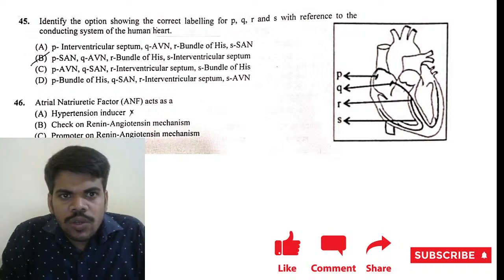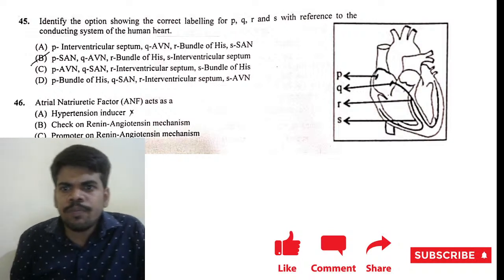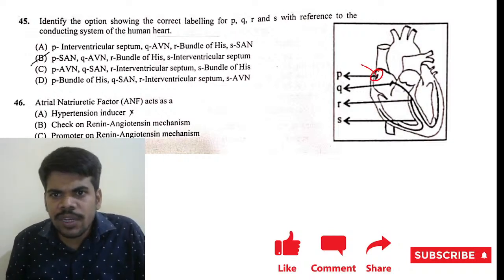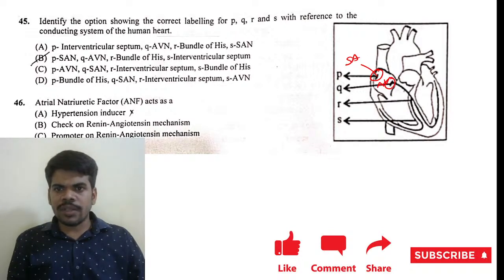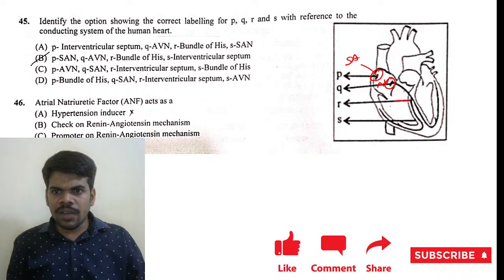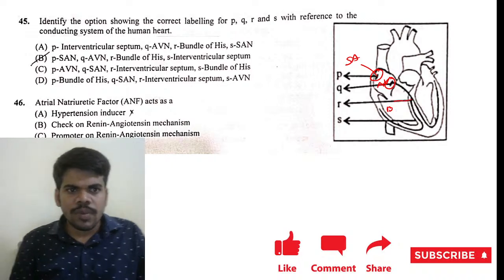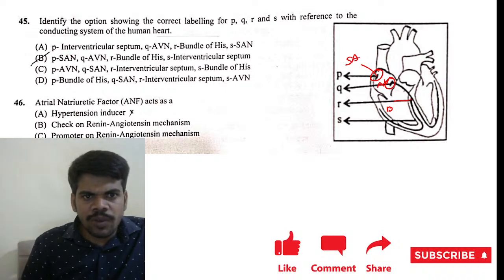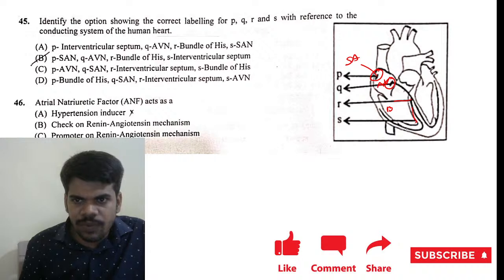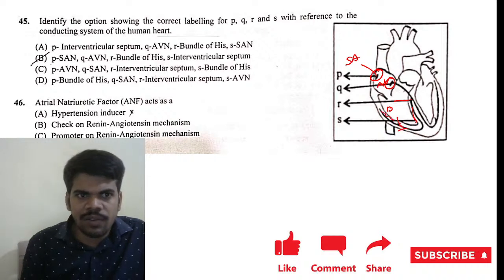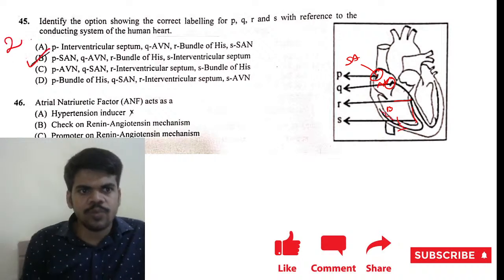Identify the option showing the correct labeling for P, Q, R and S with reference to the conducting system of the heart. P is the SA node. Q is the AV node. R is the bundle of His. S is the Purkinje fibers. So SA and AV node, bundle of His, Purkinje fibers, interventricular septum. Okay, that is also good. The option is 2.